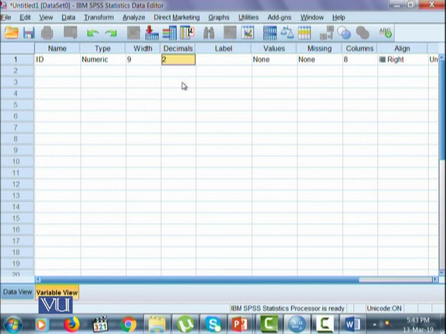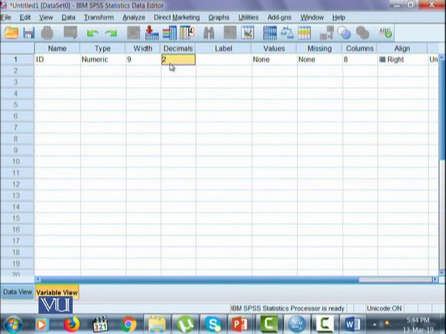Then come the decimals. Many times when we enter our variable as numeric, we have the variable with some decimal positions. If there is a numeric value like 3.76, then there are 2 decimal places. So for such variables that have data up to 2 decimal places, we'll keep it to 2 decimal places.